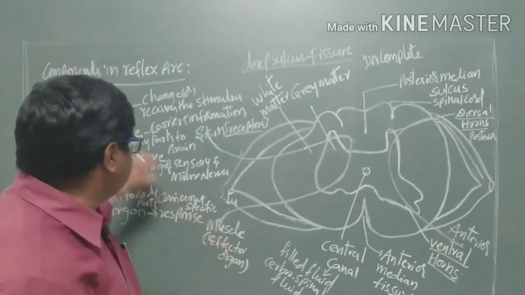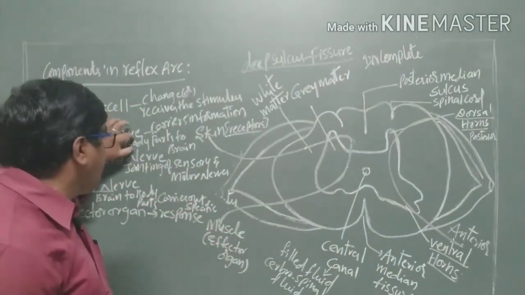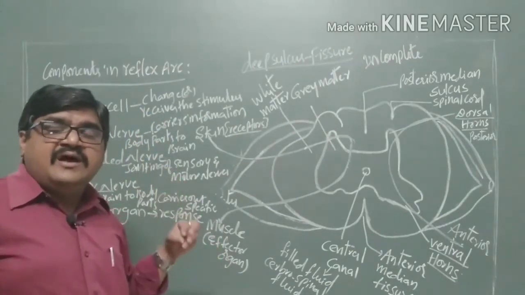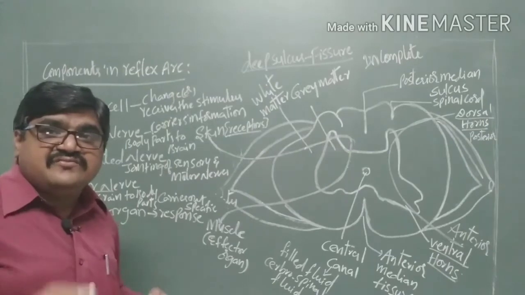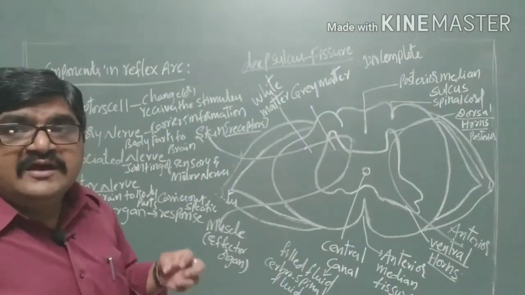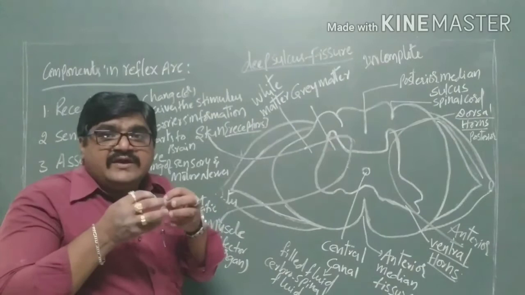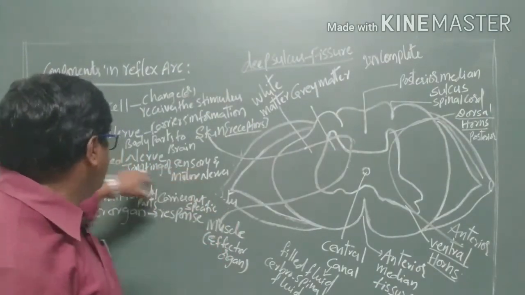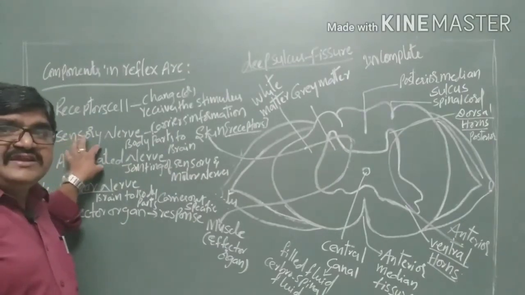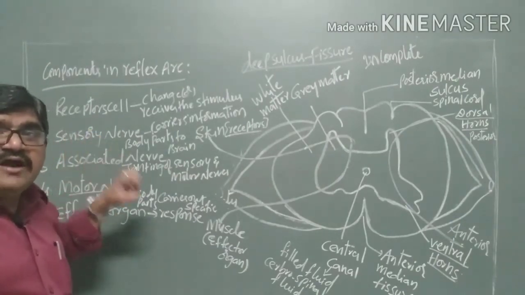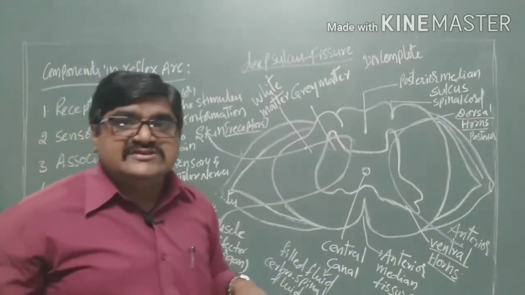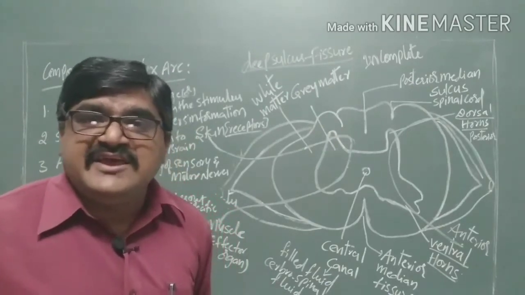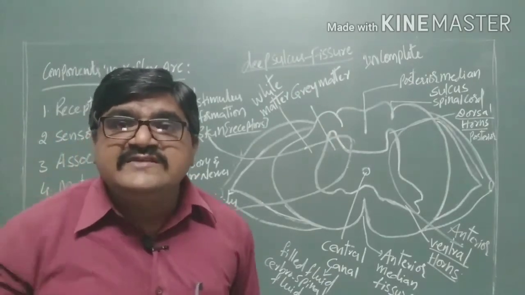Sensory nerves means the nerves which carry information from body parts to the brain. And motor nerves means the nerves which carry information from the brain to the body parts. Associated means they are combined together, that means a joining of sensory as well as motor nerves, and we can call them associated nerves. So these are the 5 components which show a response in the form of reflex reactions, and they pass through the spinal cord only.